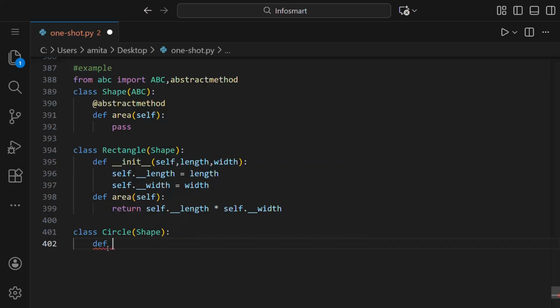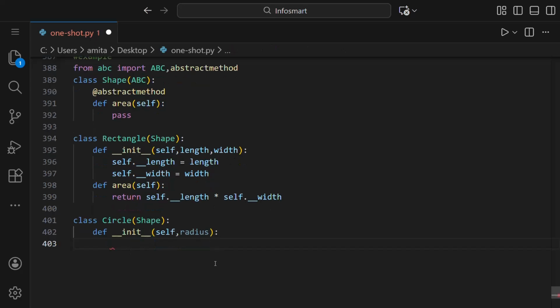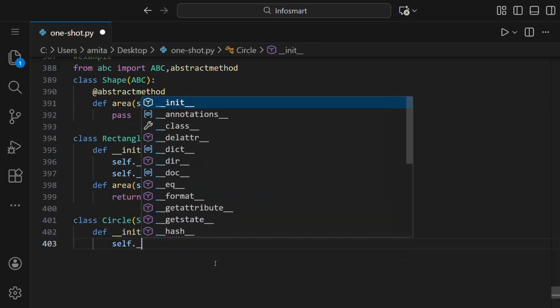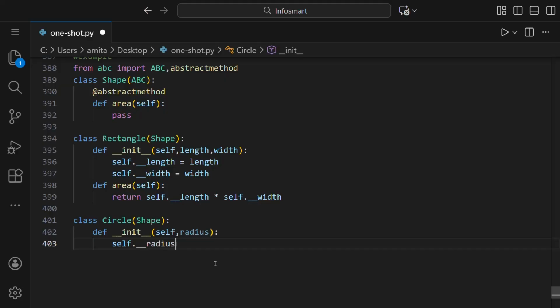So we'll write def __init__, and the parameters will be self and radius, and then inside this we'll write self.radius is equal to radius. In a similar fashion as we had written here, we are writing here also.